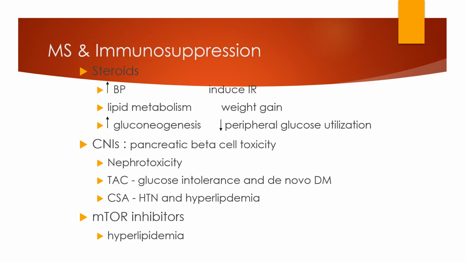MS and immunosuppression. Steroids increase blood pressure, induce IR, alter lipid metabolism, cause weight gain, increase gluconeogenesis, and decrease peripheral glucose utilization. CNIs cause pancreatic beta cell toxicity and nephrotoxicity. TAC causes glucose intolerance and de novo diabetes mellitus; CSA causes hypertension and hyperlipidemia. mTOR inhibitors cause hyperlipidemia.